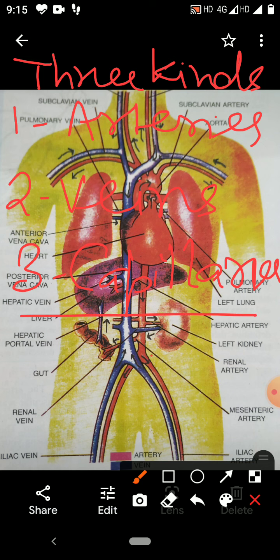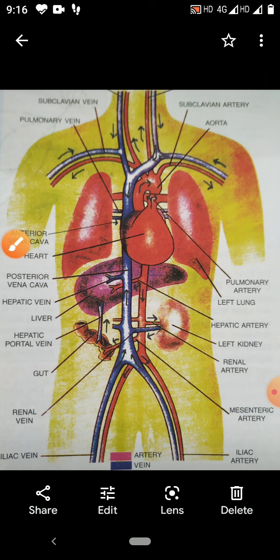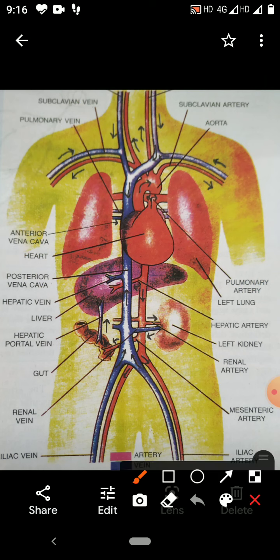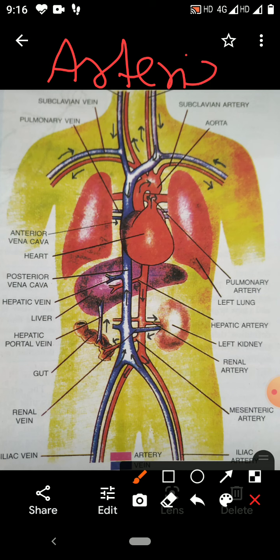So which blood vessels are called arteries? The blood vessels which carry the blood from the heart to the different parts of the body. So first you have to study the arteries. Which blood vessels are called arteries? The blood vessel which carries blood away from the heart to any part of the body.